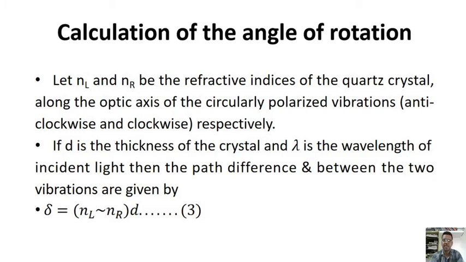If d is the thickness of the crystal and lambda is the wavelength of the incident light, then the path difference between the two vibrations is given by delta is equal to (NL minus NR) into d. So for a given thickness of the crystal and wavelength of the light, the path difference is given by this expression.